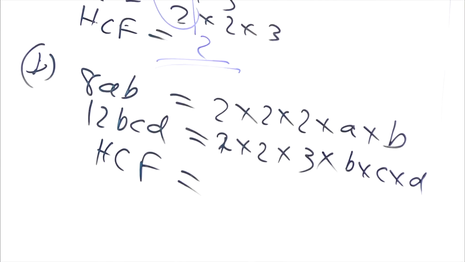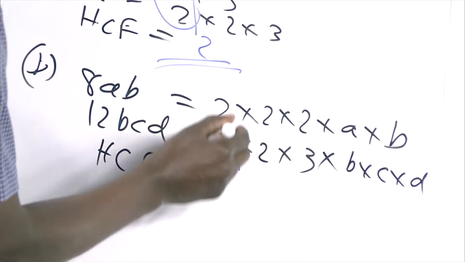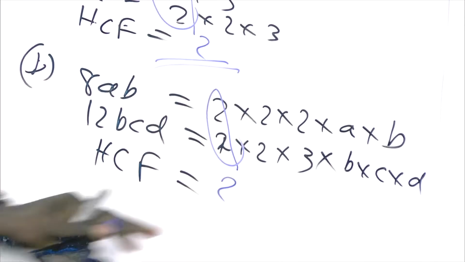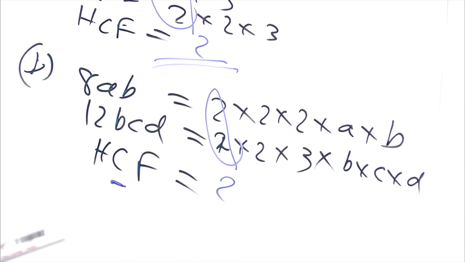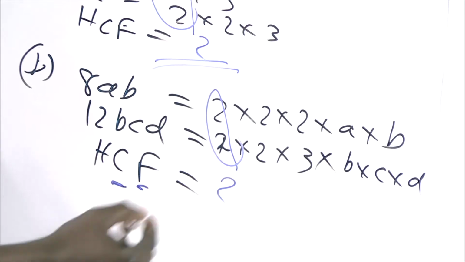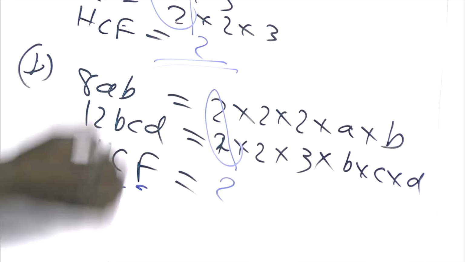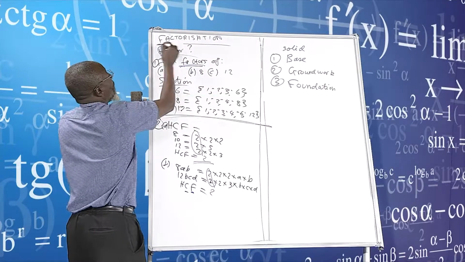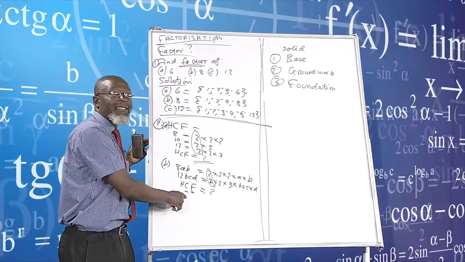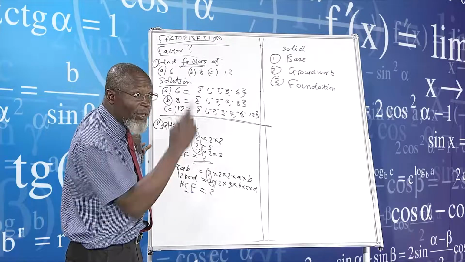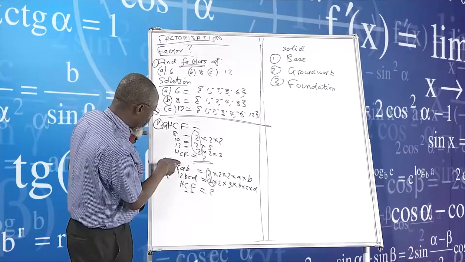Look at this. I want to explain this part, whereby we will say this is the 2. 2 is a factor. It is common. The word common. We are talking about a factor so that we can do factorization. But we are also talking about a common factor. It is common throughout.